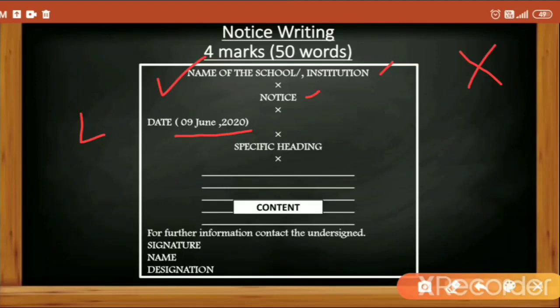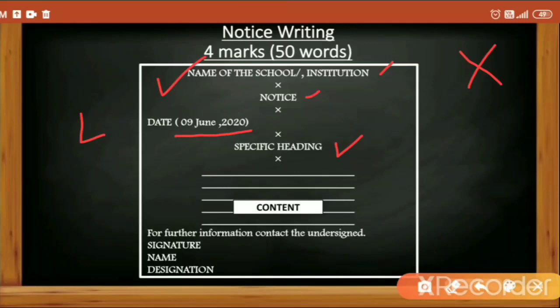Might be the notice is to inform the students about any tournament, about any inter-school dance competition or any social work. So pertaining to the content and the main theme or the title of the notice, we would write the specific heading. And the specific heading will also be center aligned at the center of the notice.